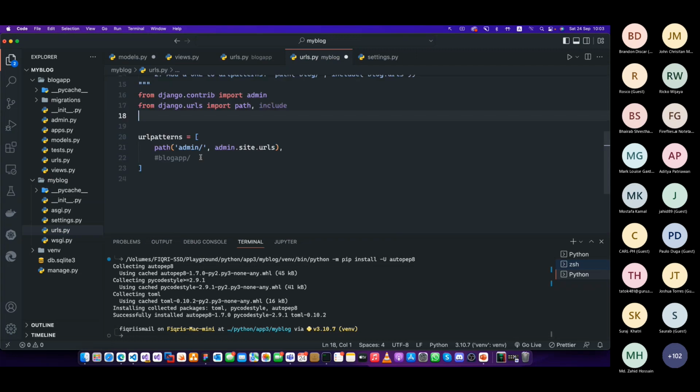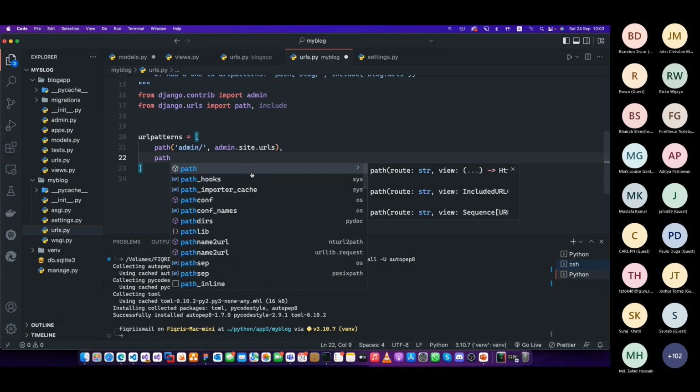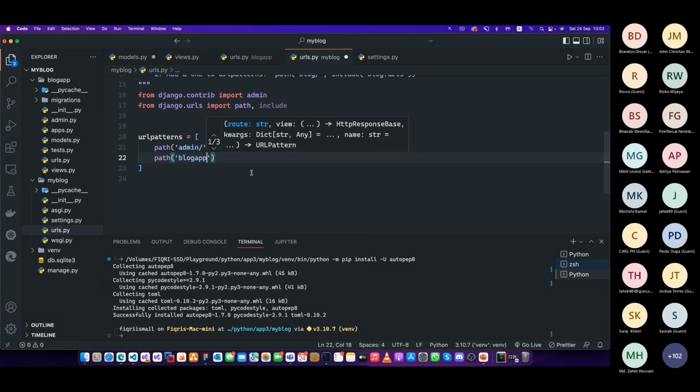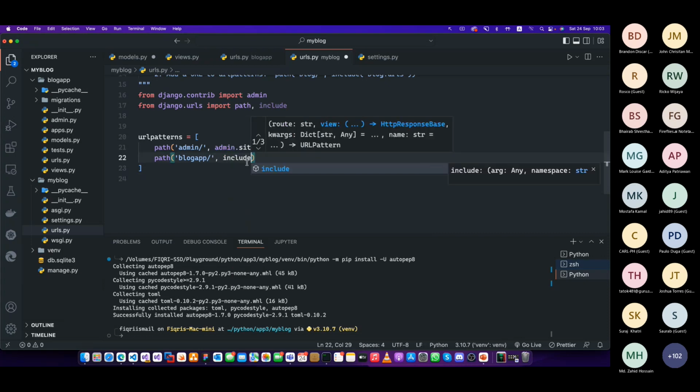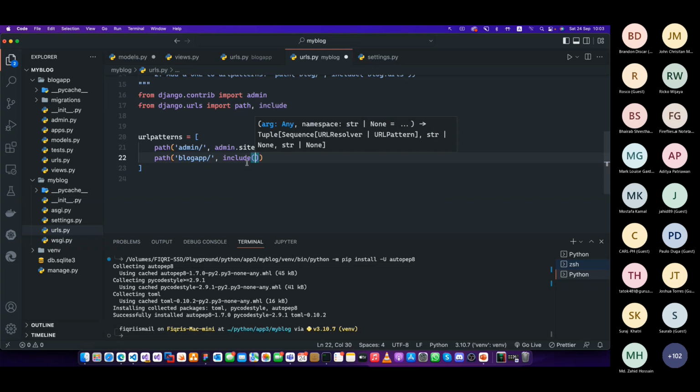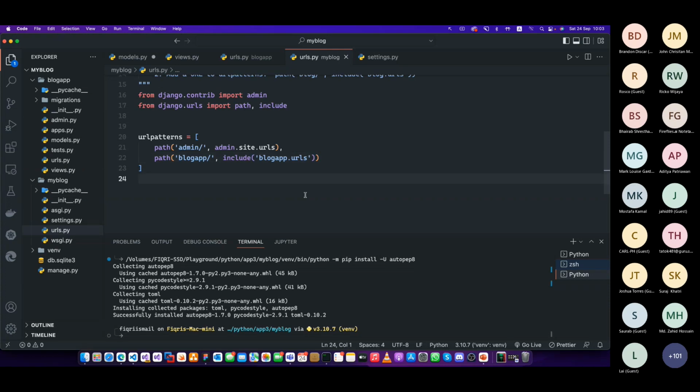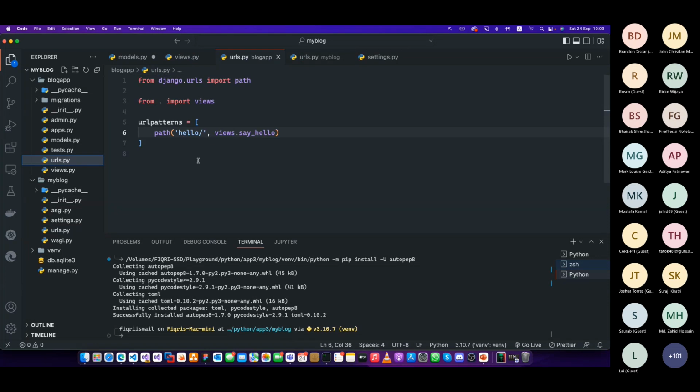Just go back here and put a comma here. If somebody uses this URL path blog app slash, make sure to pick up include, my blog app name. So this is my blog app name, blog app dot urls, this file, these URLs. Now everything is stitched together. Now the application knows, okay, if somebody asks for this route, make sure to look at this route and then use these routing mechanisms.